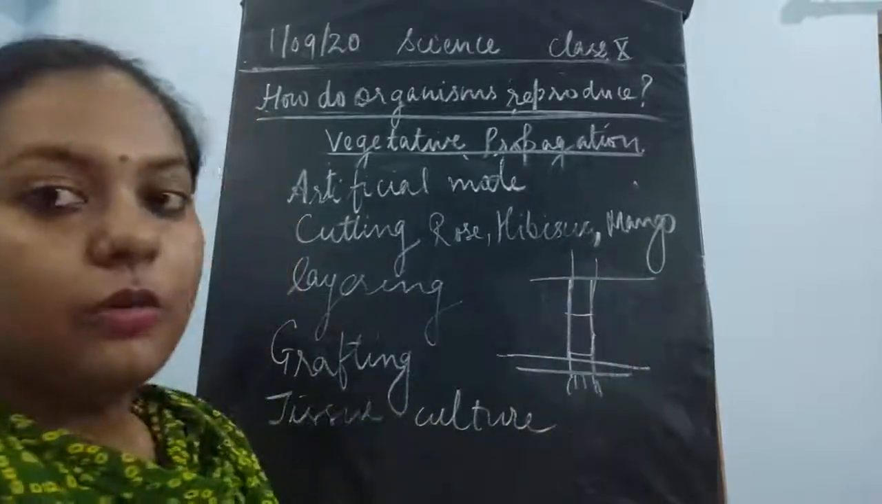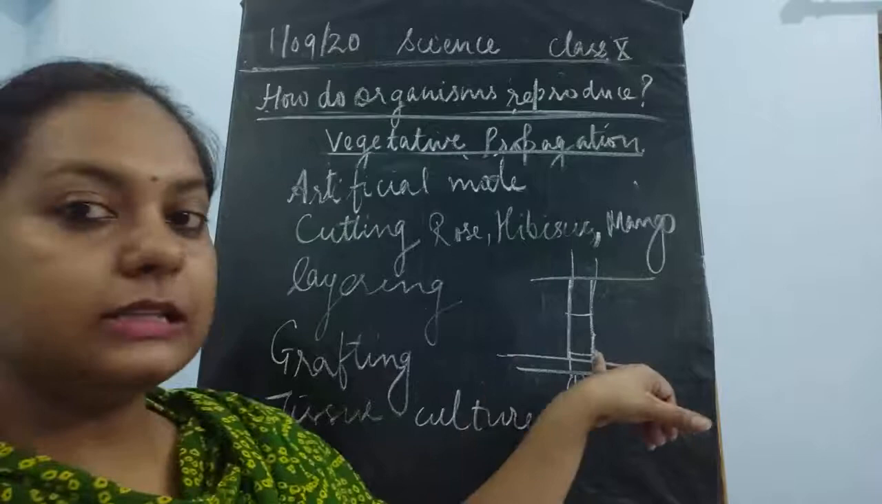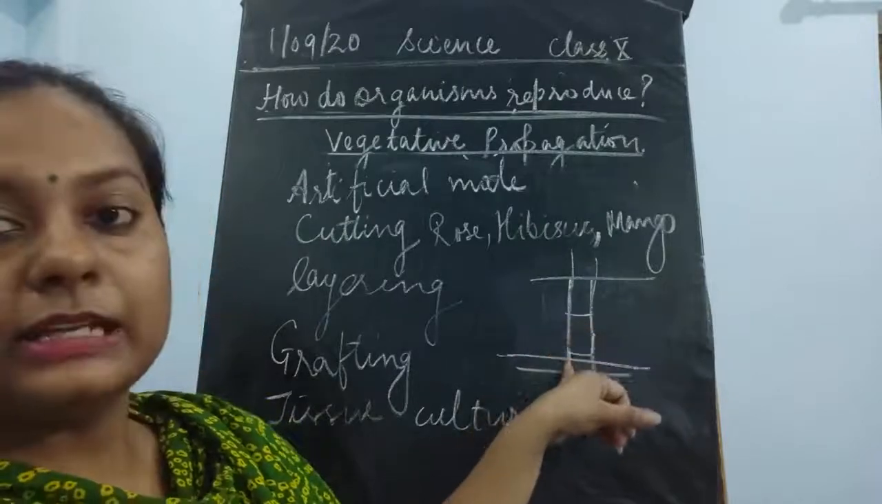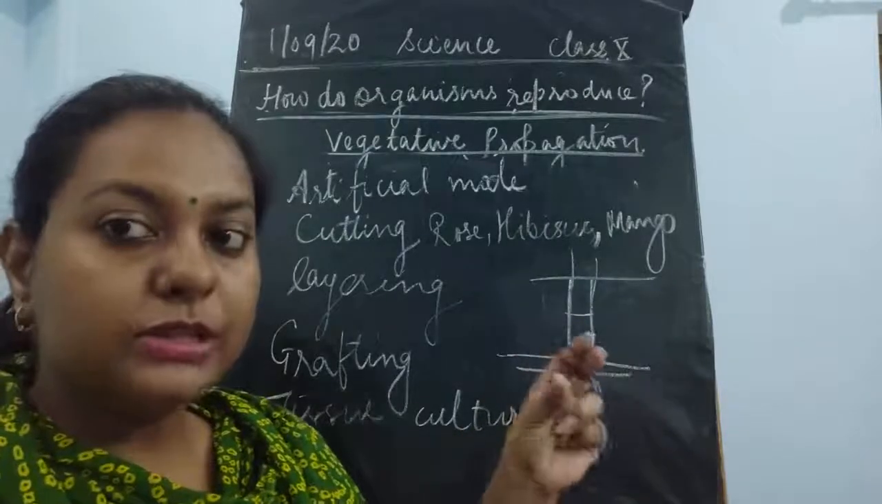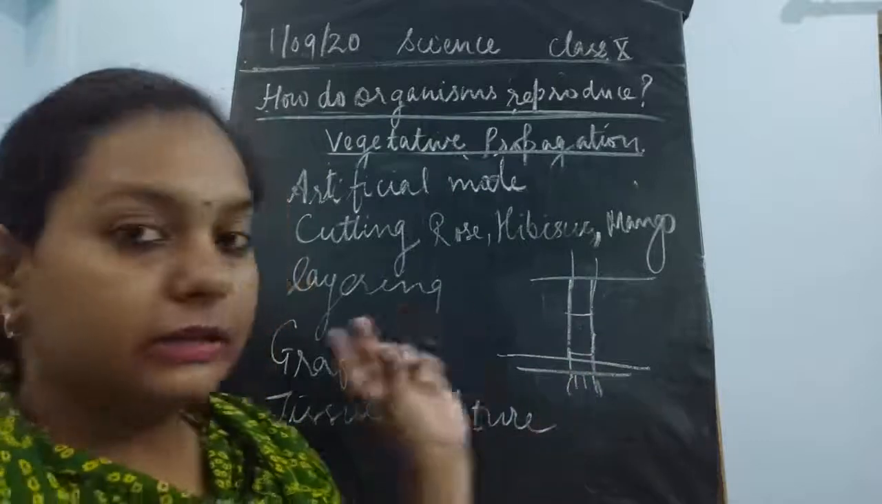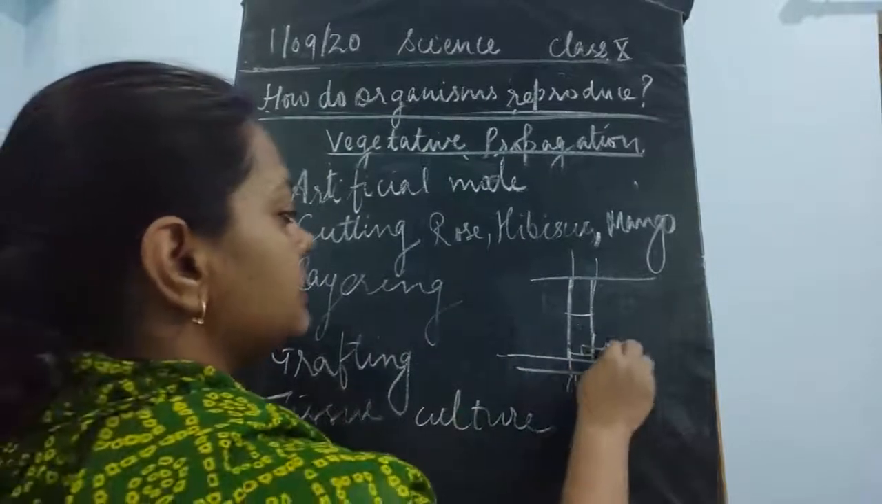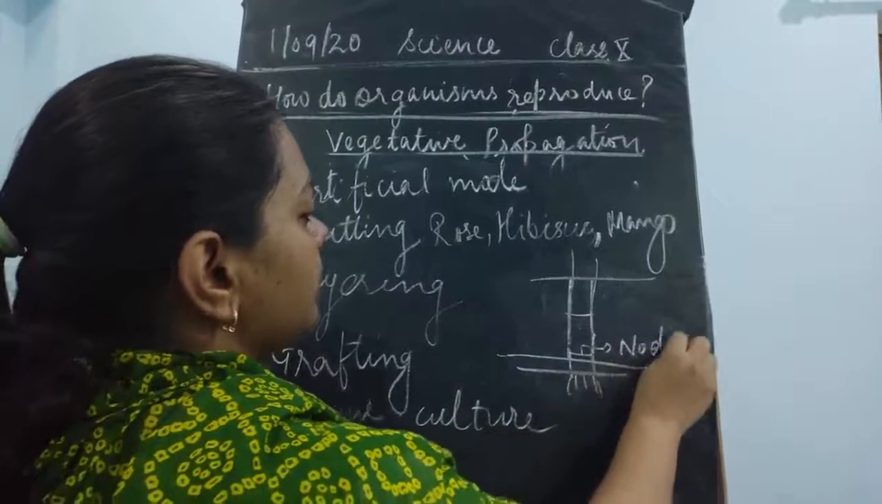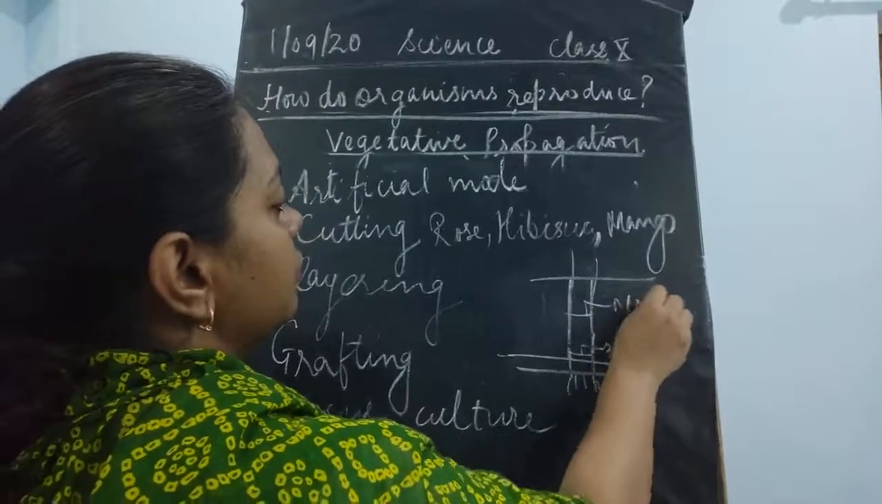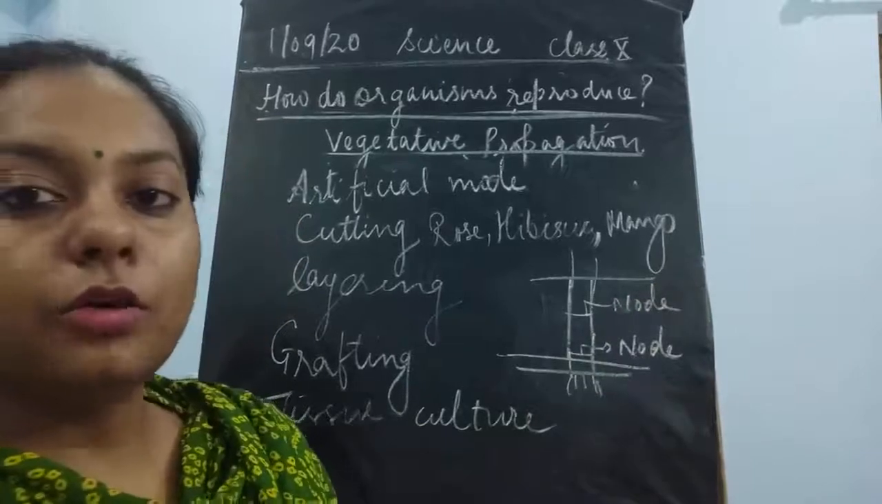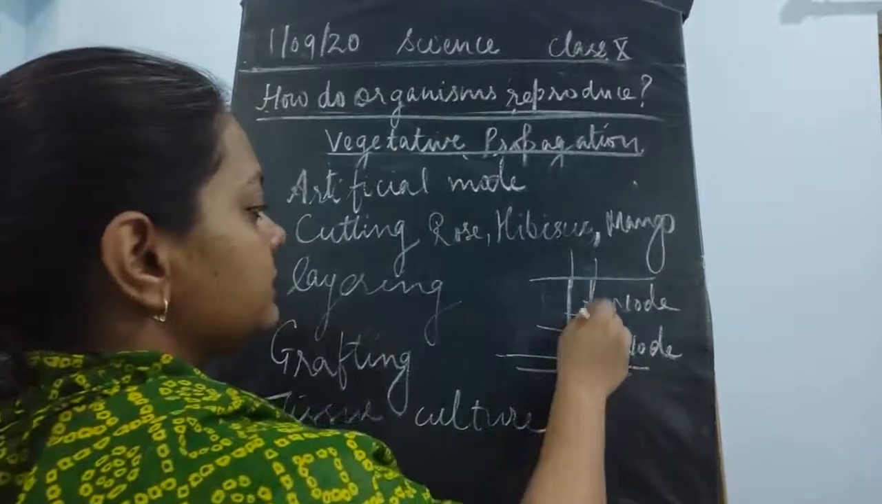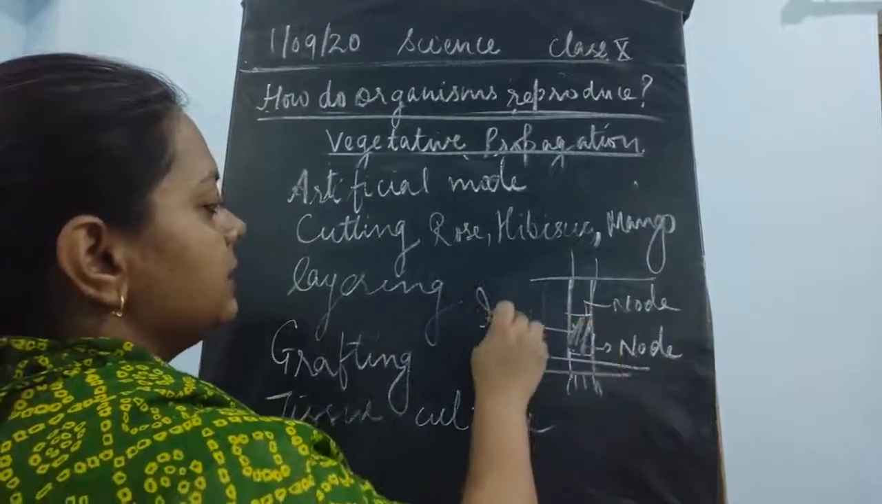Now what happens? You need to take these structures which are hard in nature, and it is like a band-like structure. So each band is said to be the node. Okay, this is said to be a node. Now, in between these two nodes, there is a space. This space is said to be the internode.